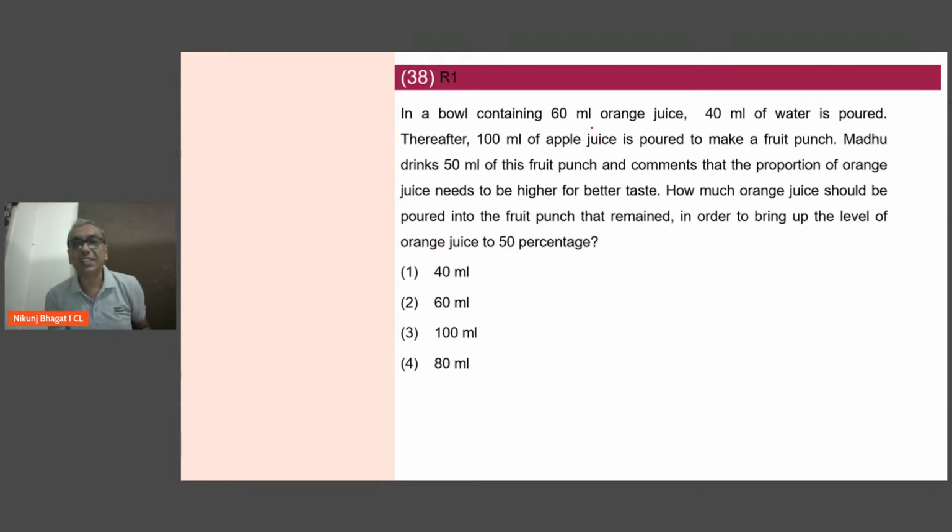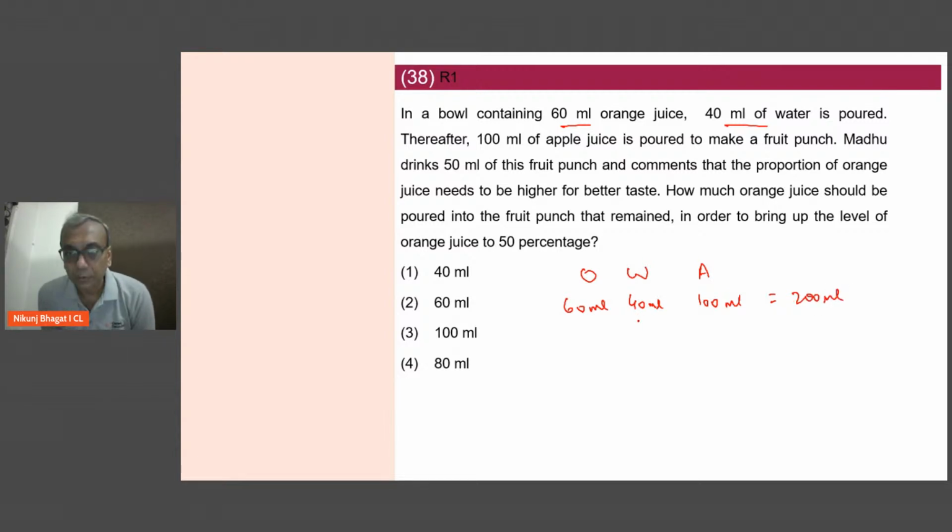In a bowl containing 60 ml orange juice, 40 ml water is poured. तो आपके पास ऑरेंज है, वाटर है और एप्पल है. 60 ml ऑरेंज है, 40 ml water you have added. Thereafter 100 ml of apple juice is poured. So total you have 200 ml. Madhu drinks 50 ml of this fruit punch. तो वो 1/4 पी गई है. तो remaining will be 45 ml of orange, 30 ml of water and 75 ml of apple. 150 ml ये composition बचा है.